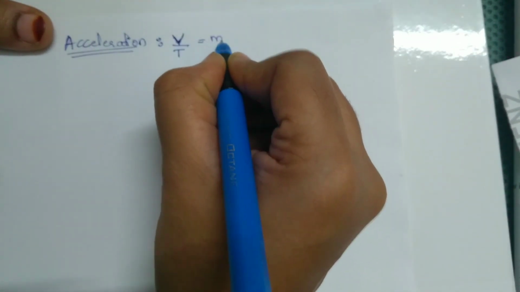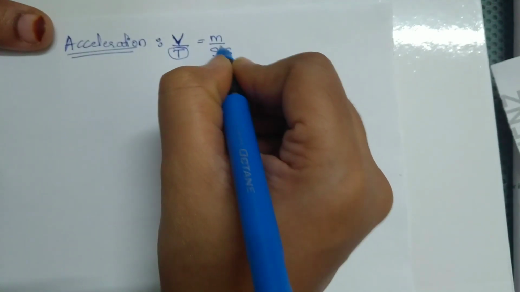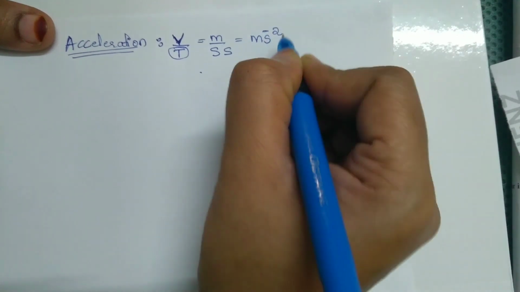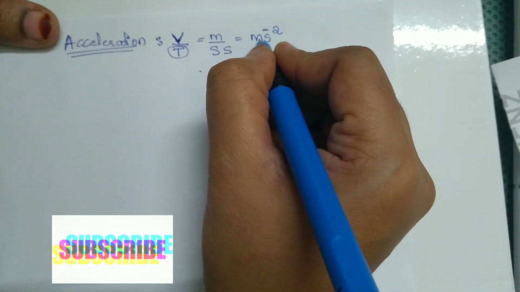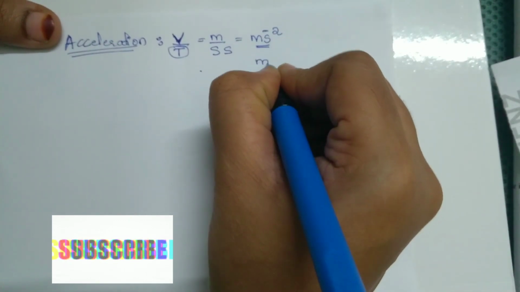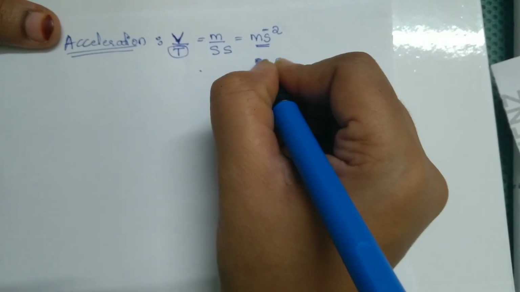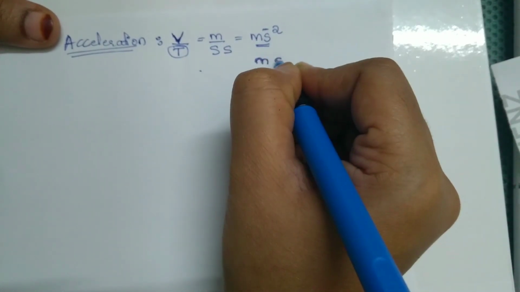Velocity is meter per second, and this time is here second, right? So therefore altogether we'll get meter per second square, right? Now you have to write the dimensional formula for acceleration. So here you can see we have meter, that is length, right? And second is the unit for time.